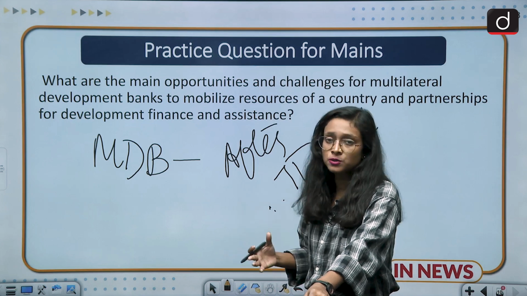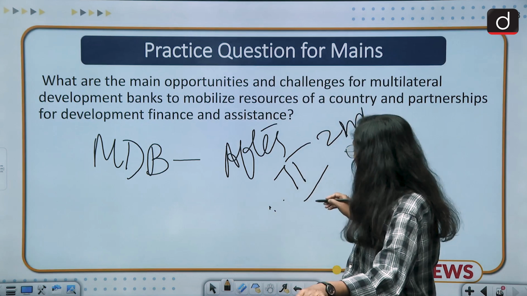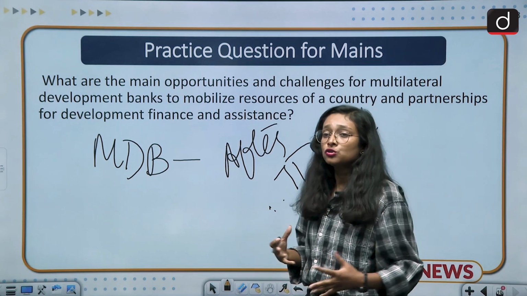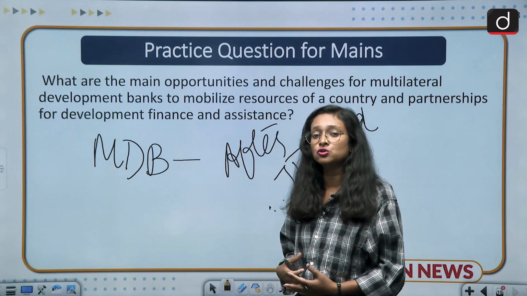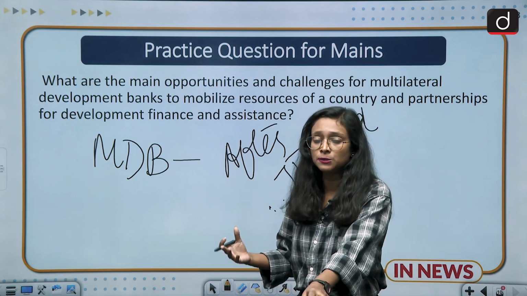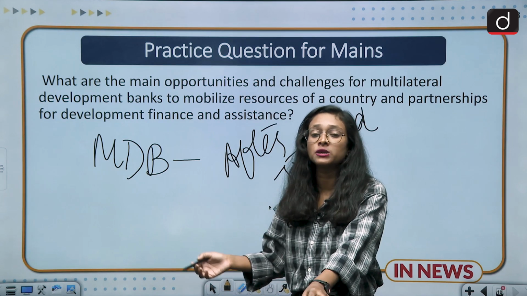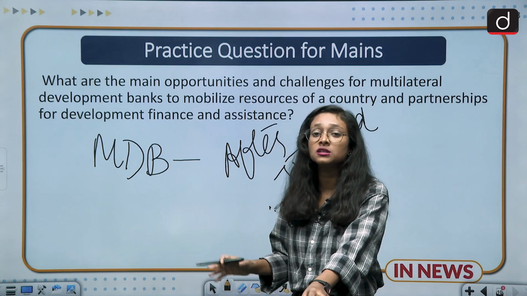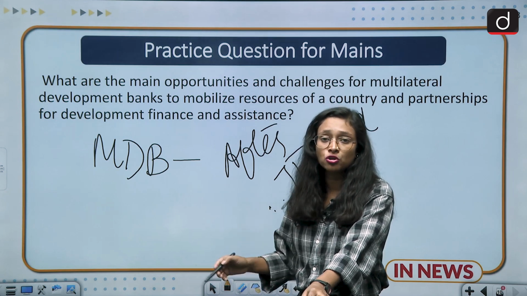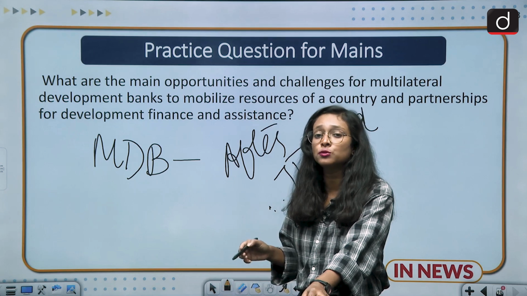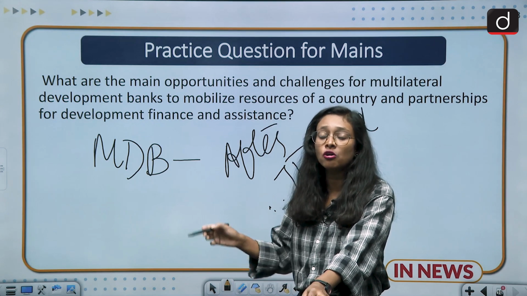And what reforms do we need at this point of time? Earlier they had this financial assistance. Now their job is to take an analytical perspective. It means that financial and economic assistance should be given to those countries who are in dire need, and it should not be related just to transport or infrastructure. It should also contribute to fulfilling the SDGs, the Sustainable Development Goals, of all the nations.